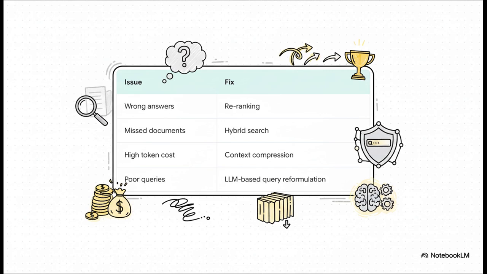So let's wrap this up with a handy cheat sheet. Think of it as your go-to diagnostic guide. Are you getting flat-out wrong answers? You probably need a re-ranker. Is your system just not finding the right documents in the first place? That's a classic sign you need hybrid search. Are your token costs through the roof? Look into context compression. And if your users are typing in messy questions, well, use an LLM to clean them up first. This is basically your playbook for leveling up your RAG system.